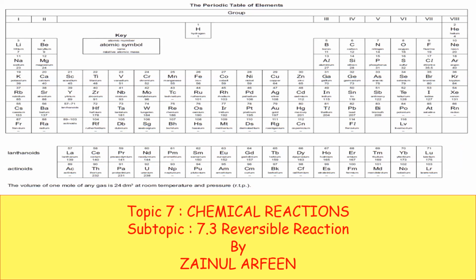Then topic 7.3 is known as reversible reaction. What is the concept or the meaning of reversible reaction? There are some reactions in which the reactant can form a product and the product can decompose to form back the reactant. We call them reversible reactions. Example,